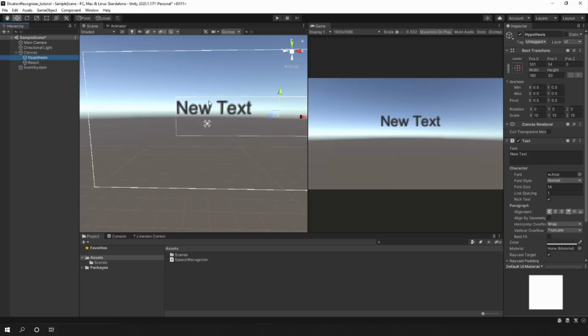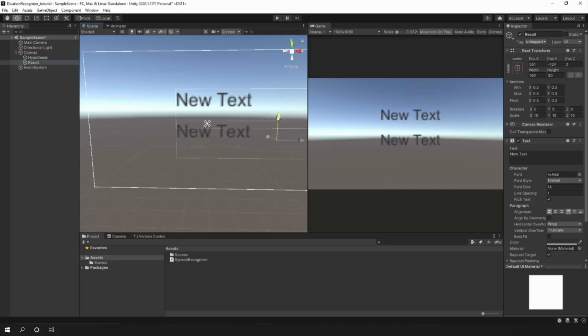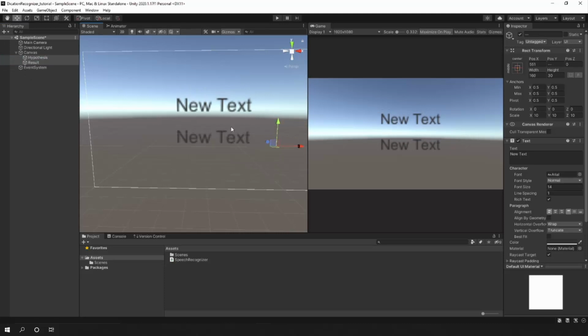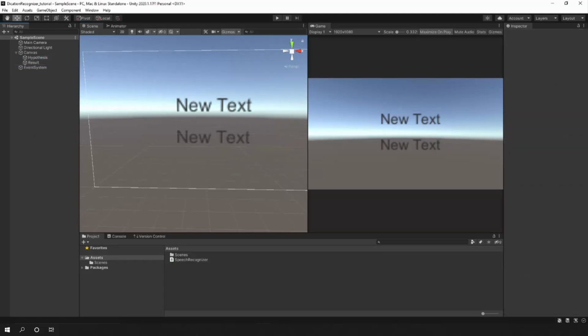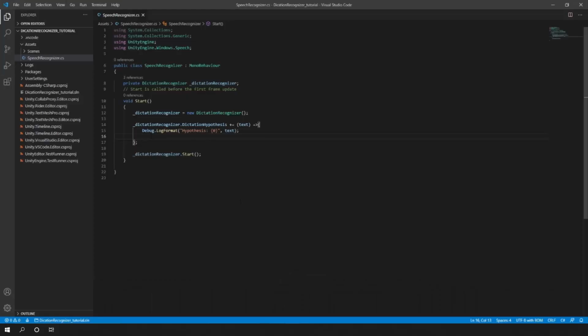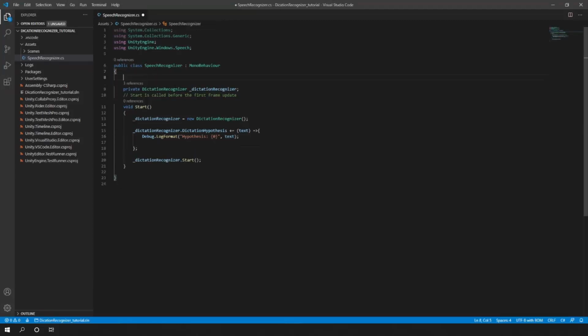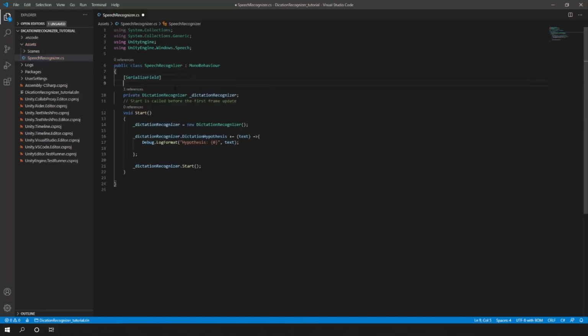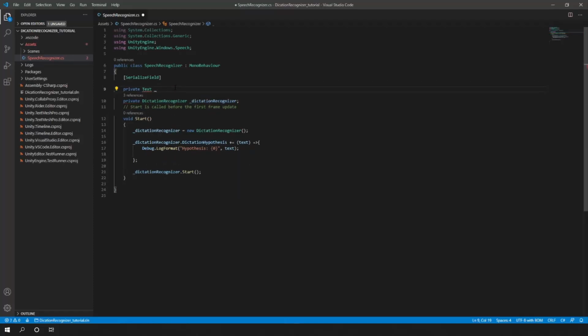Okay, so we have our hypothesis up here, and we want our result to be down here. Okay, so let's go back into the script. I want to save my text, so I'm going to create a serialized field, and I'm going to create a private Text called hypothesis.